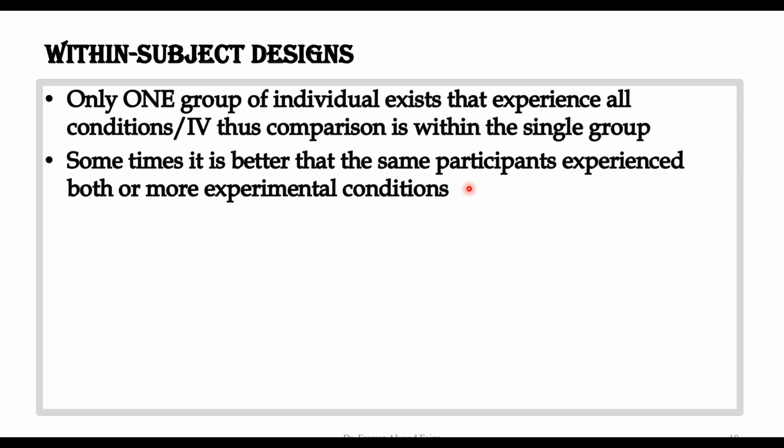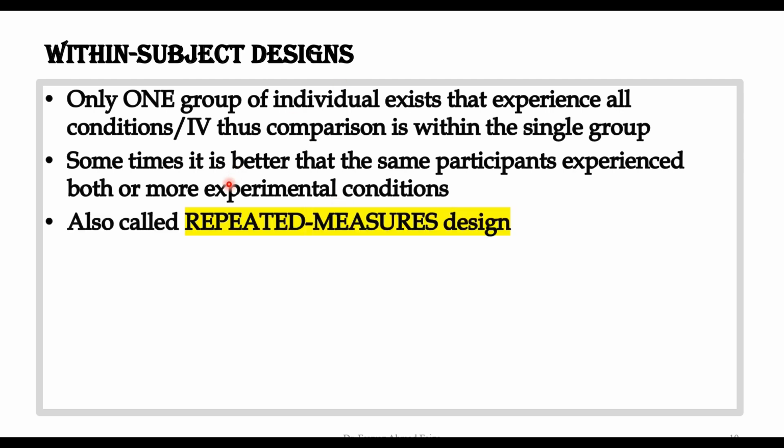If we have a situation where making two groups means both groups cannot be equivalent, and there can be quite a drastic difference between them, then for that reason we take only one group, because the same individual is a participant in both the conditions or in all the conditions which are in our experiment. So this design is also called repeated measure design. Repeated measure because we have only one group and we are taking all the individuals through all those conditions. Therefore we are repeating the conditions with all the individuals, and therefore it is called a repeated